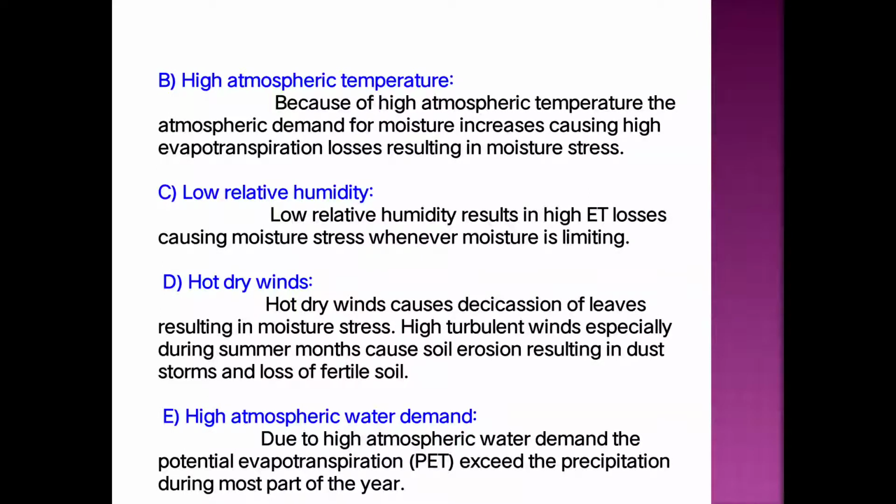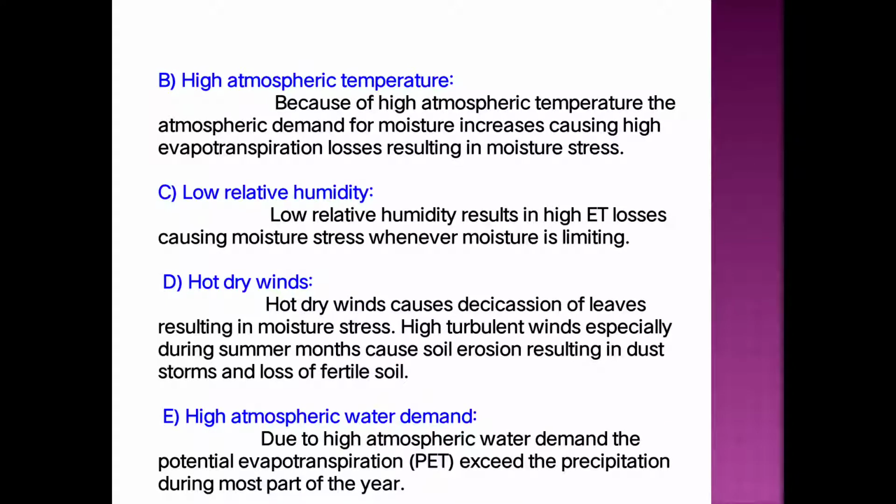Then the next climatic constraint is hot and dry winds. The hot and dry wind causes desiccation of the leaves, and finally it results in moisture stress. Then high turbulent wind, especially during the summer months, causes soil erosion, resulting in dust storms as well as the loss of fertile soil.